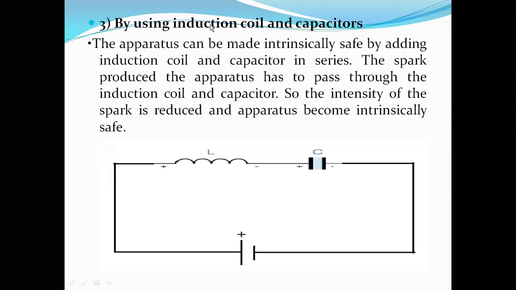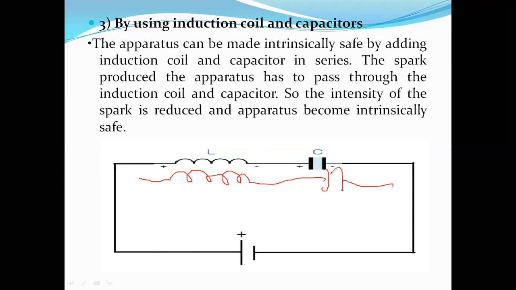So here, what is the spark that is being produced here? Because they are added in series, this is your coil, and next, this is your capacitor. So the spark produced by the apparatus has to travel through this path. In this process only, its intensity gets reduced.